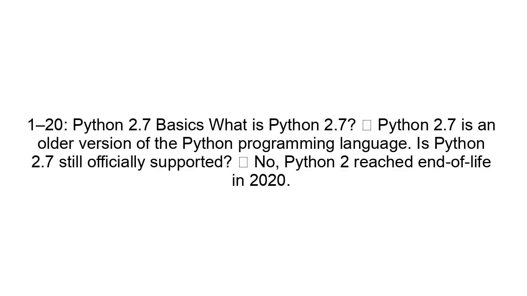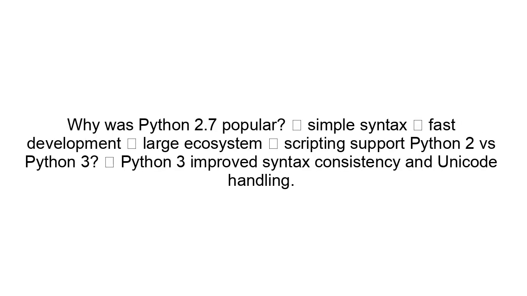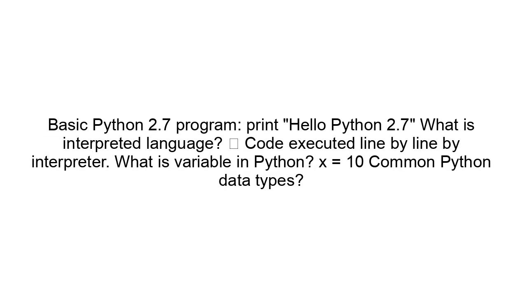What is Python 2.7? Python 2.7 is an older version of the Python programming language. Is Python 2.7 still officially supported? No. Python 2 reached end of life in 2020. Why was Python 2.7 popular? Simple syntax, fast development, large ecosystem, scripting support. Python 2 versus Python 3? Python 3 improved syntax consistency and Unicode handling. Basic Python 2.7 program. print "Hello Python 2.7".